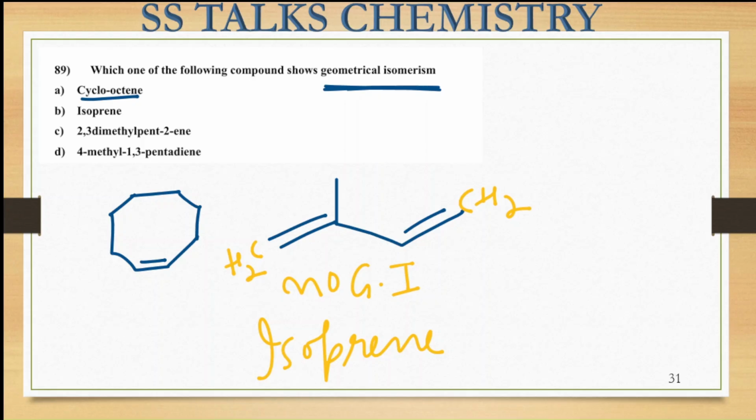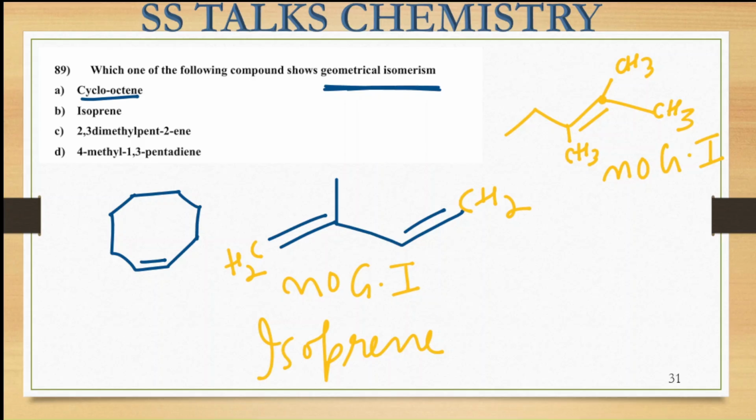Now the C molecule is 2,3-dimethylpent-2-ene. So 1, 2, 3, 4 and 5 carbon. At the second carbon there is this alkene species, and at the third position we have the presence of these methyl substituents. So again, you can see on this carbon center only two methyl substituents are present. So again, there will be no geometrical isomerism because the same substituents are present, right?